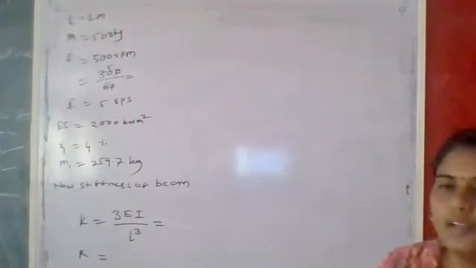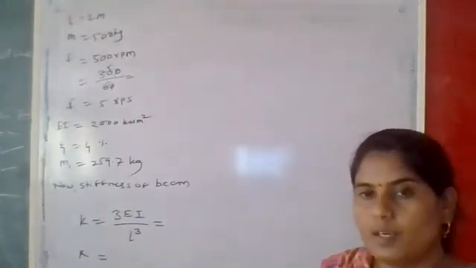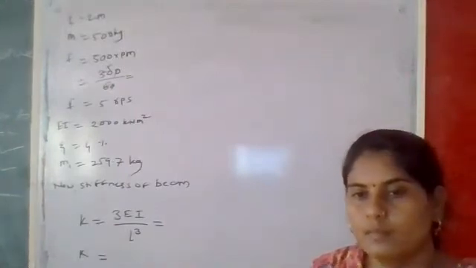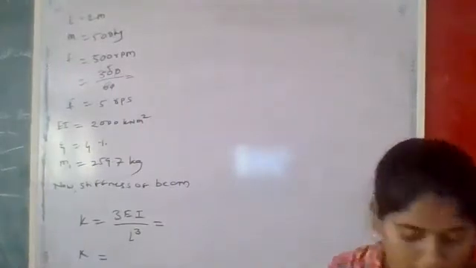Please use the chat box and tell me the answer. Naneshwari, Shweta, Prajakta, Pranali. What is the value of K?